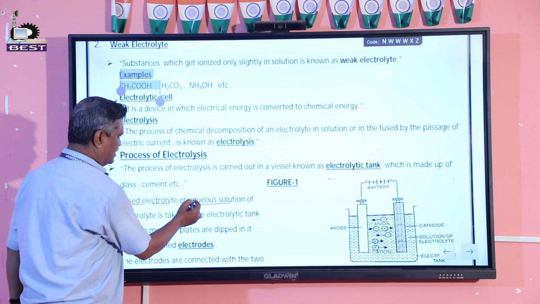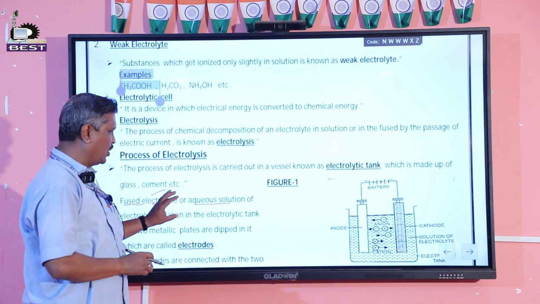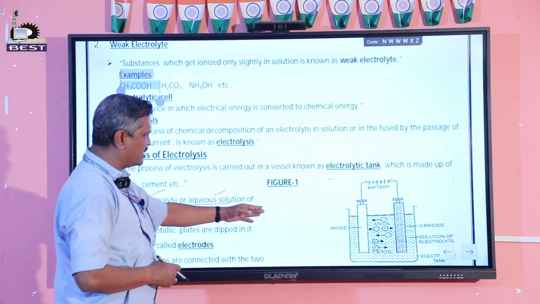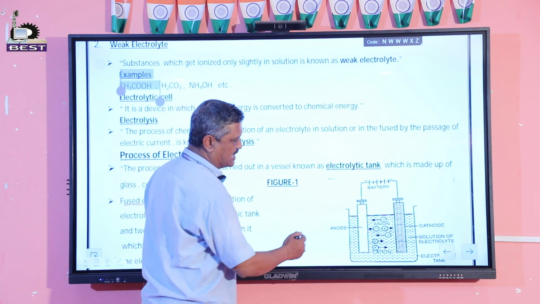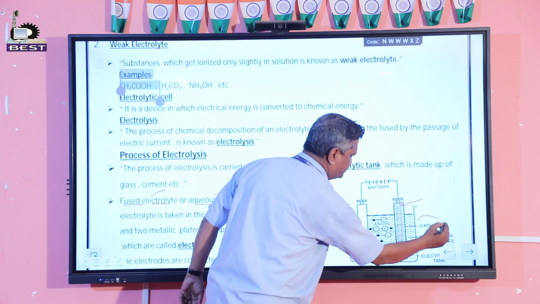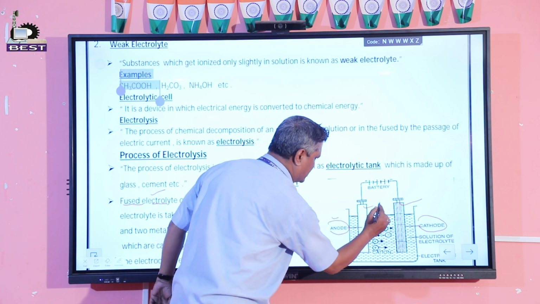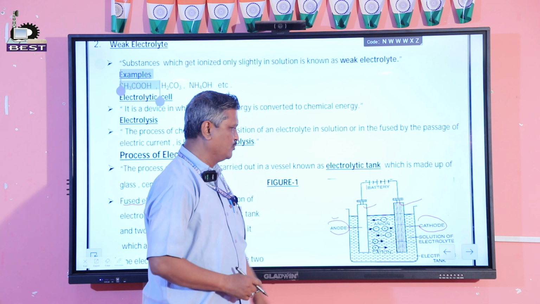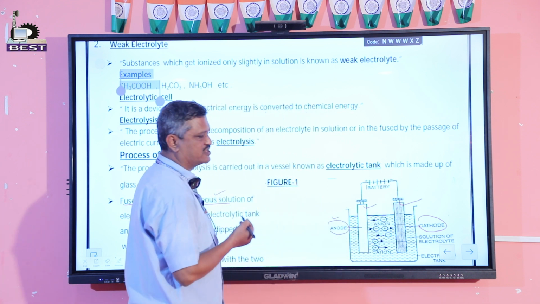Here I have taken the aqueous solution of electrolyte and dipped two electrodes. One electrode is called the cathode. Then another electrode is the anode, which is connected to the positive terminal of the battery, and the cathode is connected to the negative terminal of this battery.